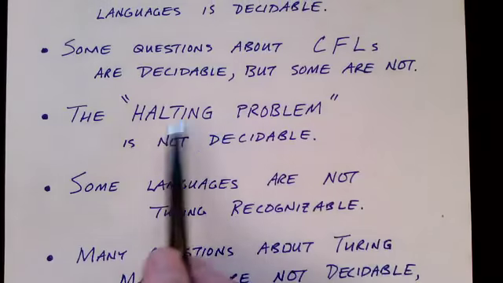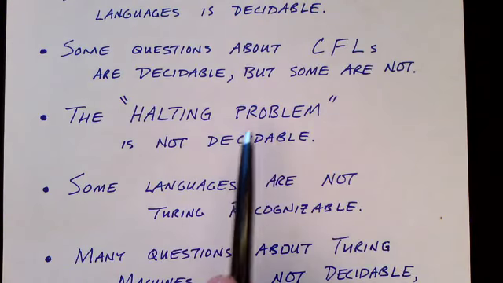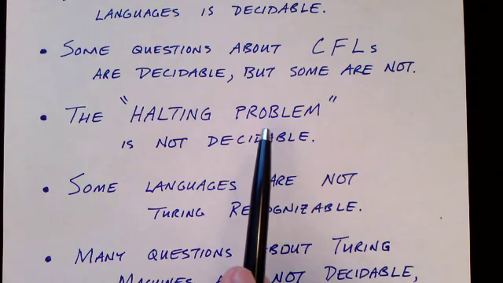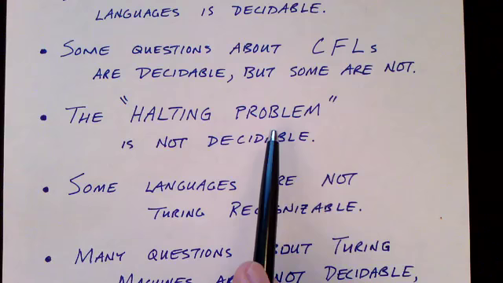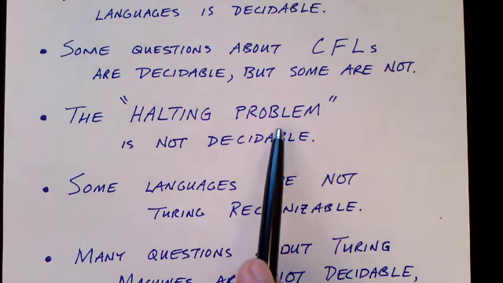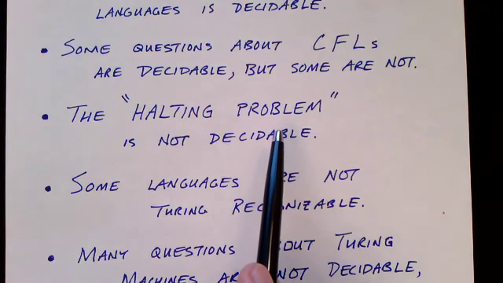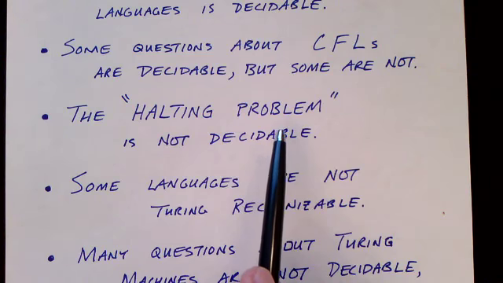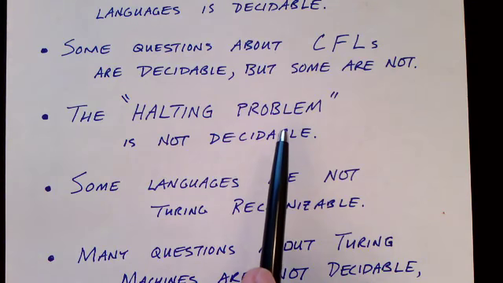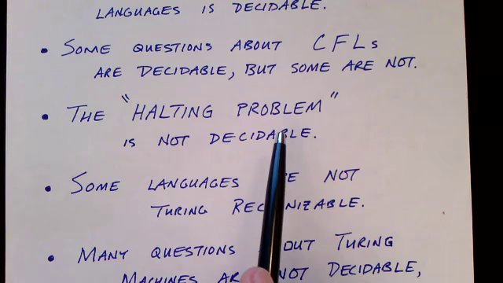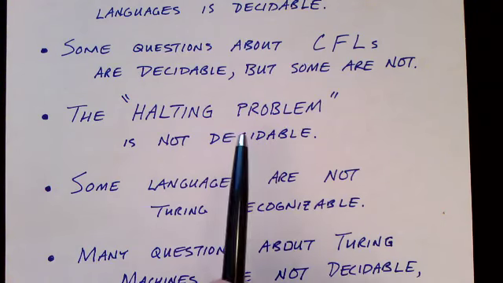Our first example of a problem that is not decidable is called the halting problem. This is the question of whether a Turing machine will loop or not. Or to put it in terms of programming languages, if you're given a program and asked the question, will this program terminate or not, that problem is solvable for many programs, and you can find a proof or give the answer, but in general, it's not decidable. In general, you can't always tell whether a program or an algorithm will terminate. So the halting problem is not decidable in its general form.